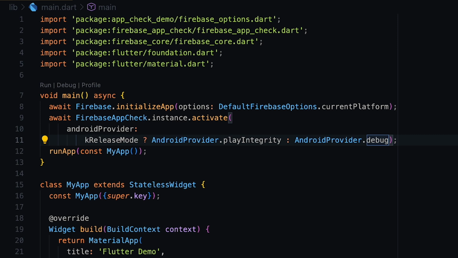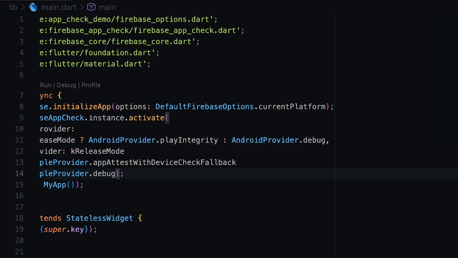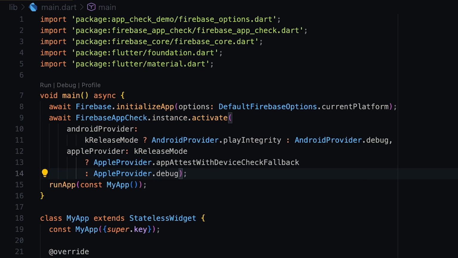As for the Apple provider, we will set it to App Attest with fallback, which will use App Attest if available. If not, it will fall back to Device Check, as App Attest is only supported in iOS 14 plus.